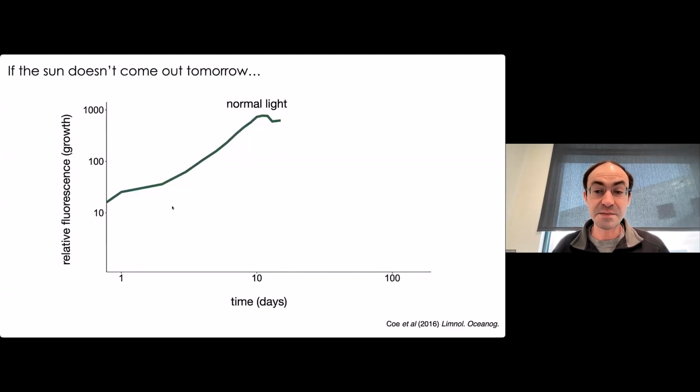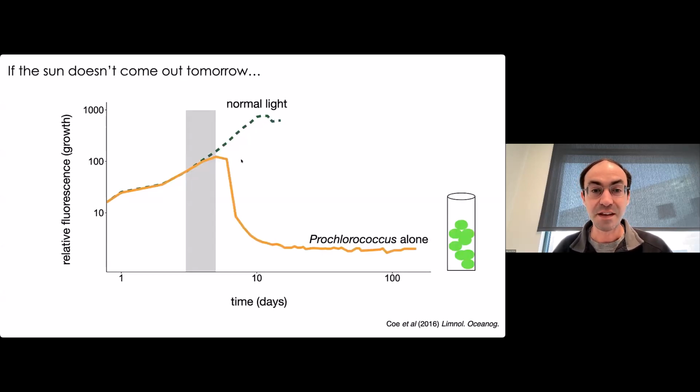So Allison has been working on this for a number of years with experiments in lab cultures that go something like this. Here we're just looking at growth as measured by fluorescence of these cultures in the lab over time. Notice that this is a log scale x-axis. We spent months on this. So if you just grow Prochlorococcus in a normal day-night cycle, they grow with normal exponential growth characteristics.